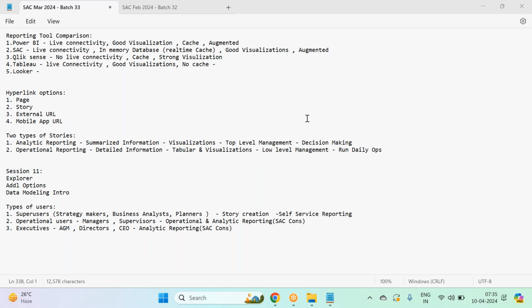They don't even know what reporting solution is behind the dashboard. They only access the dashboards, and based on the data they make their decisions. They completely rely on the dashboards or stories created by the SAC consultants.